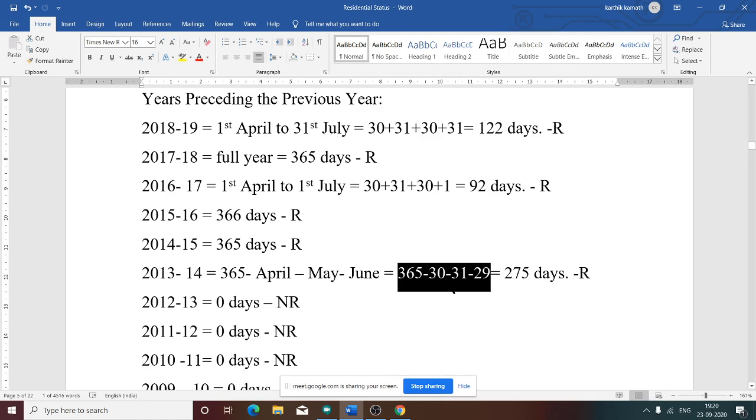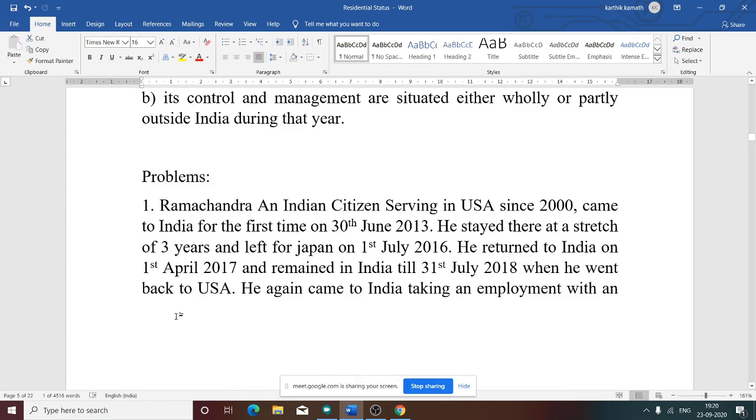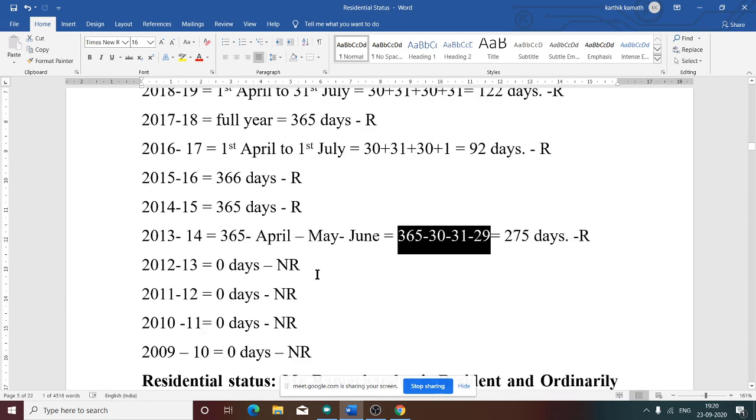90, yes, 31, yes, it's correct. Yes, correct. So this is 2013-14. Then what about 12-13? 12-13 means 1 4, he wasn't there in 2012 to 31 3 2013. So 31 3 2013, no, because he came for the first time, coming to India on 30th June. That is why 13. Yes, the year before 30th June 2013 he was not there in India.